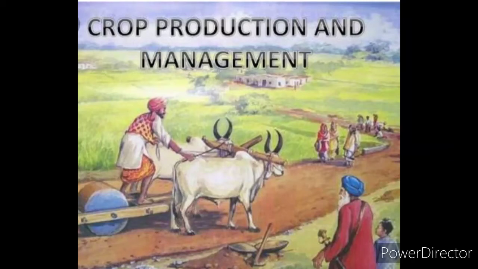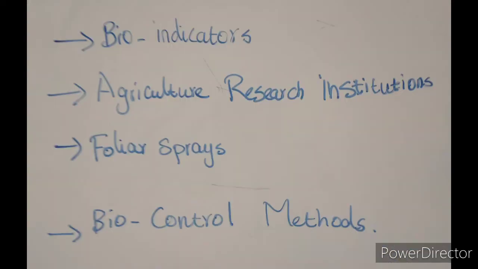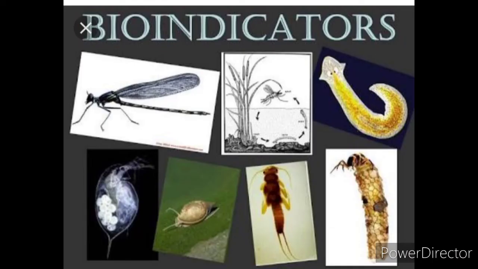Dear students, in this crop production and management unit, we completed the basic practices of crop production and crop rotation, heirloom seeds, seed bowls, seed banks. Then, in this video, we are going to see the bioindicators, agricultural research institutions, foliar sprays, and biocontrol methods. First, we are going to focus on the bioindicators.